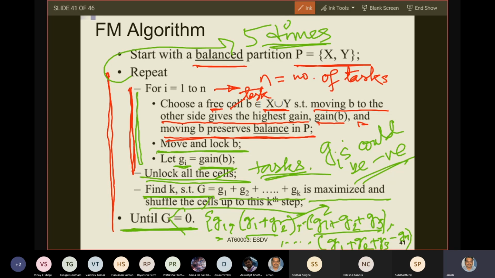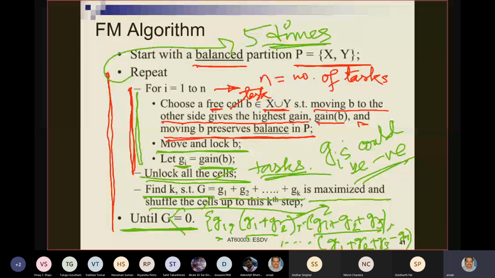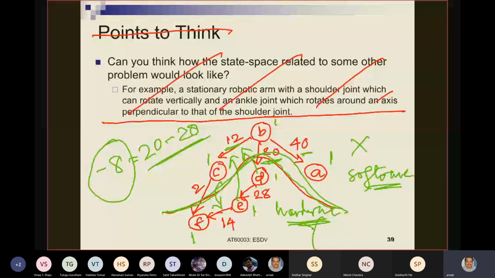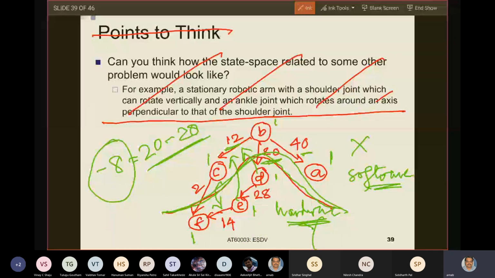Now, one more important point, if you have understood up to this. What happens after you have made a move? Let us go back to the example once more. I want to explain just one more aspect. Let us take that you have taken D and moved to the other side.